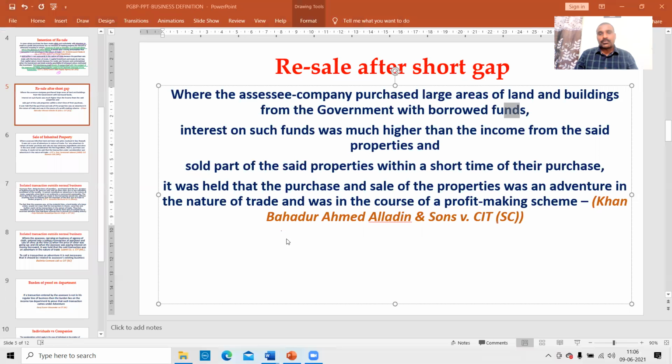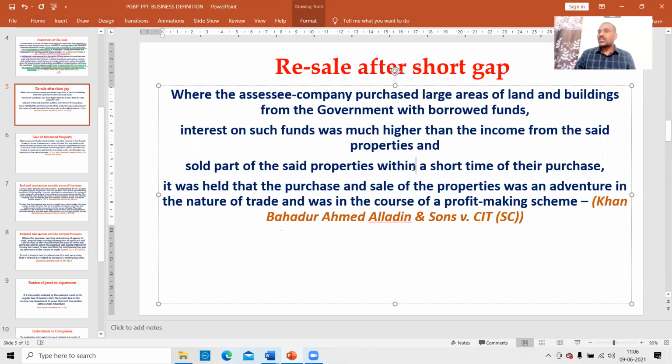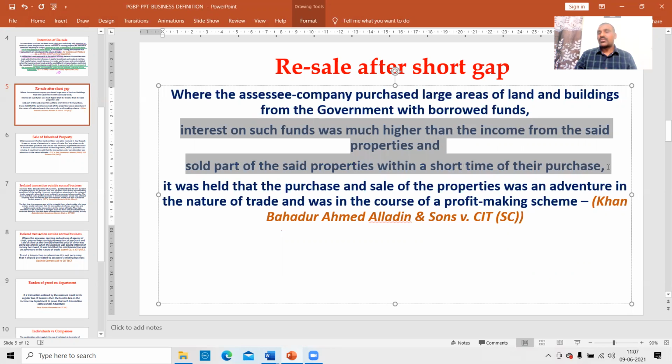Sold part of the said properties within a short time of their purchase. These are the two factors: interest on borrowed funds is higher than the income from the properties, and part of the properties was sold within a short time. These two factors favor that the assessee has an intention to resell at a profit. That is the reason he paid the higher interest expenditure.